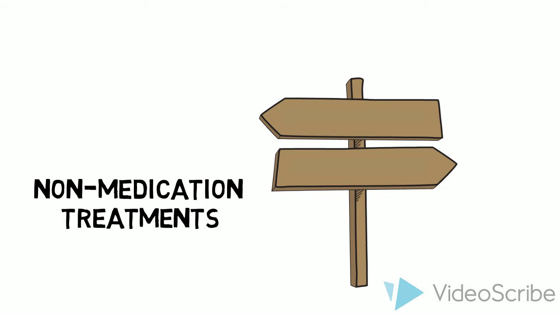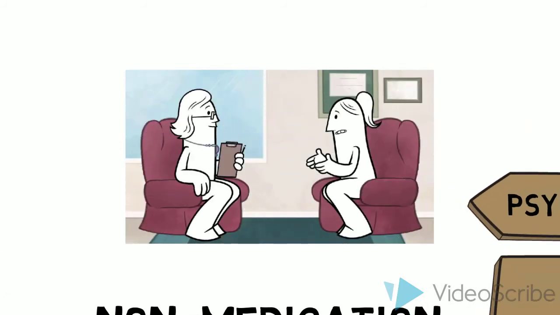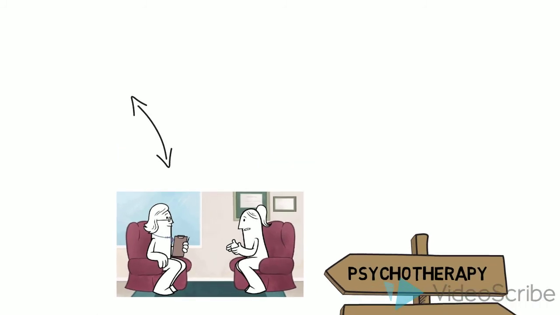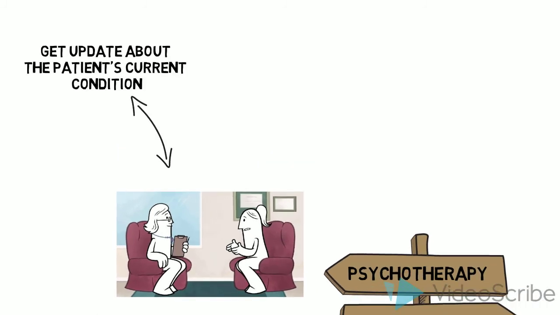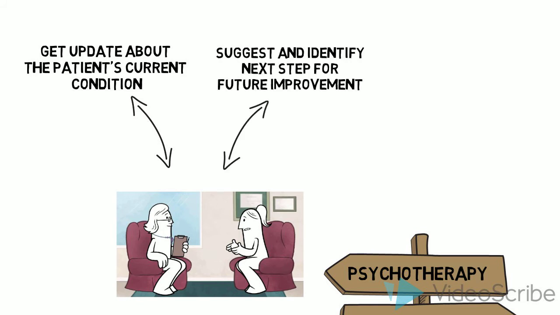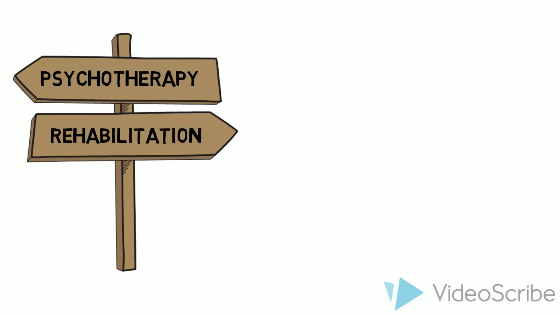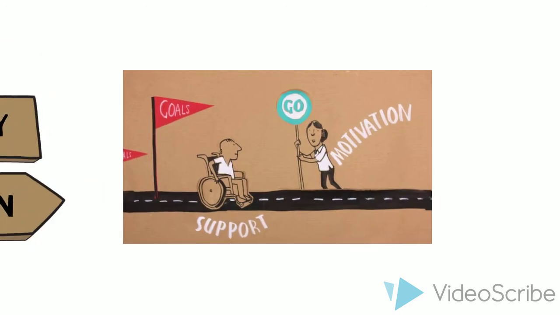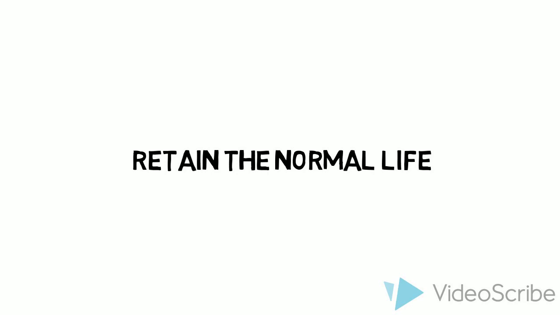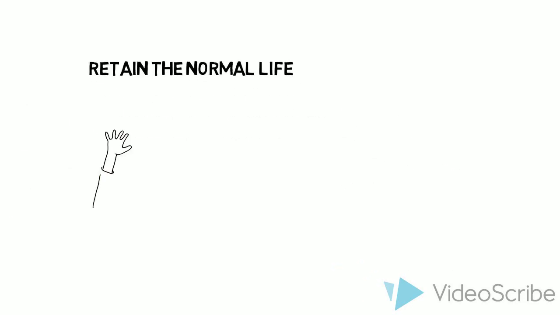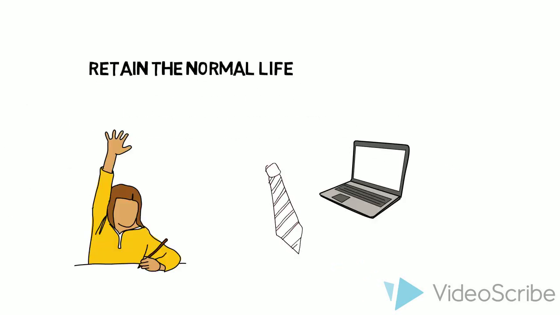The other option that we have is non-medication treatment, which is social treatment. The first common treatment is psychotherapy. It is performed by the psychotherapist to get updates about the patient's current condition, and by having that session, they can suggest and identify the next step for future improvement. Next is rehabilitation. Its function is to return the patient to normal life, such as going back to school and handling normal routines in a working environment.